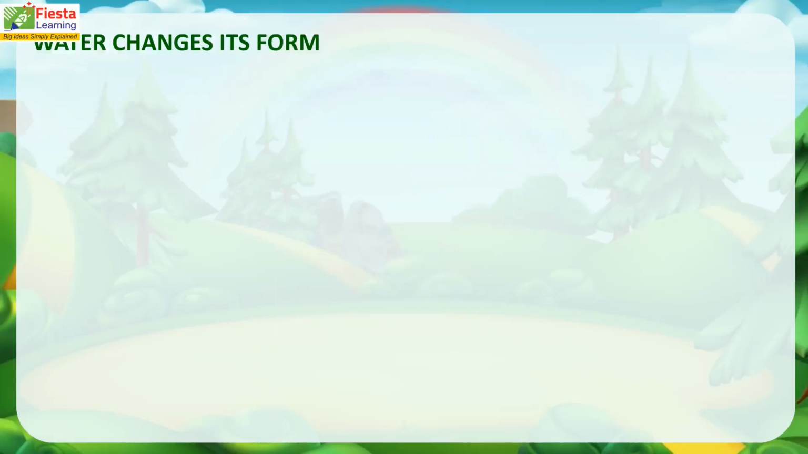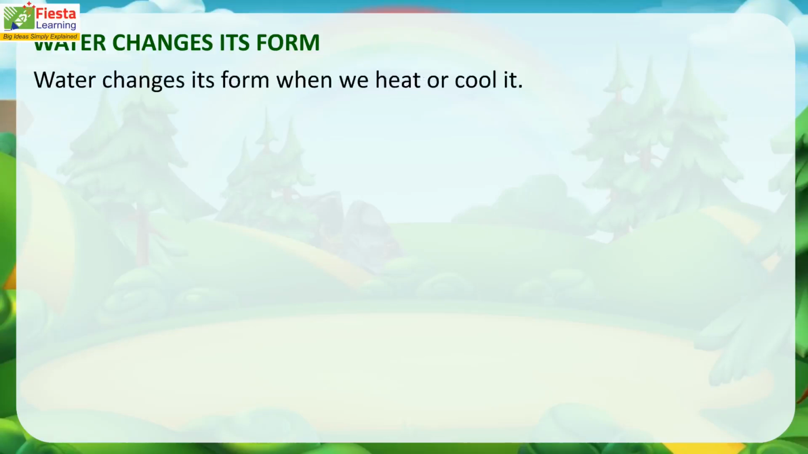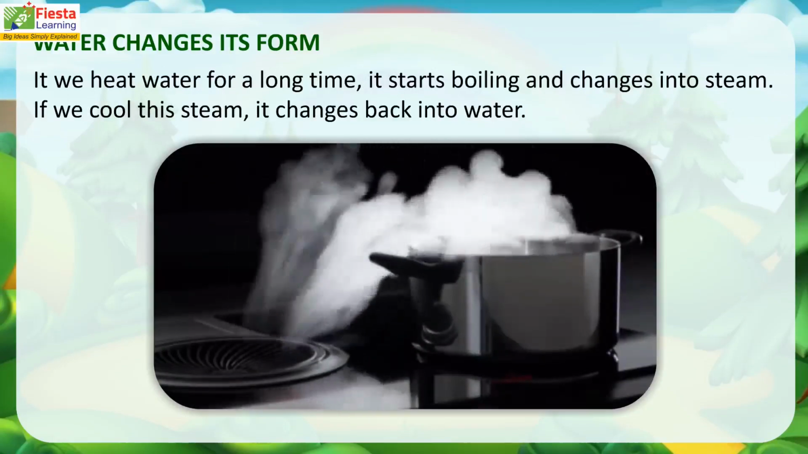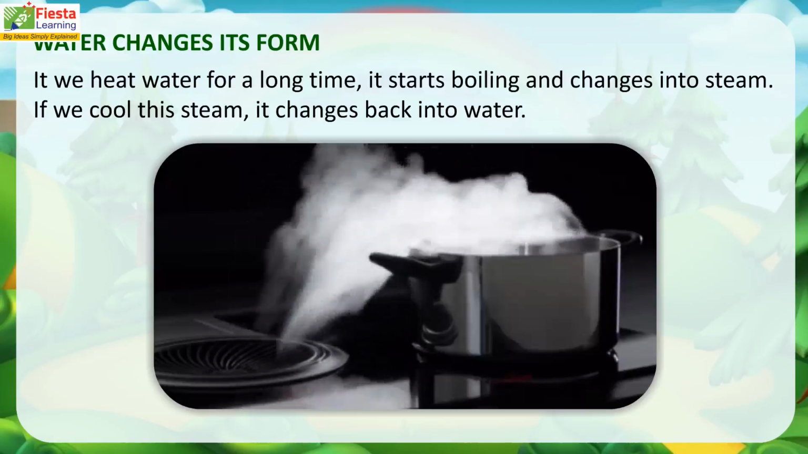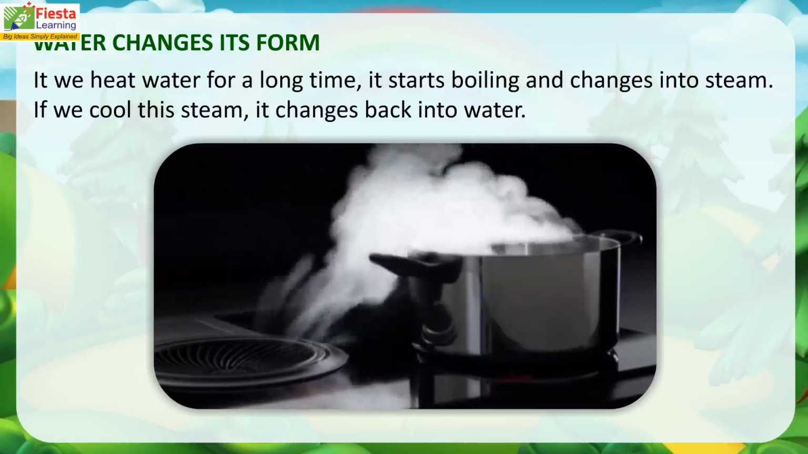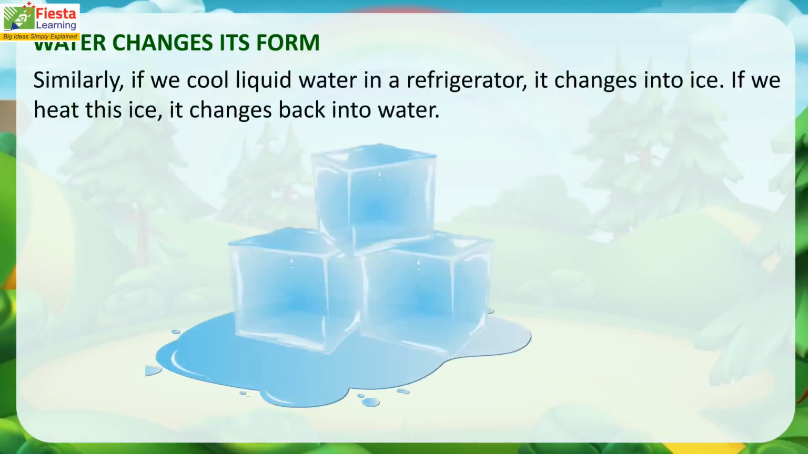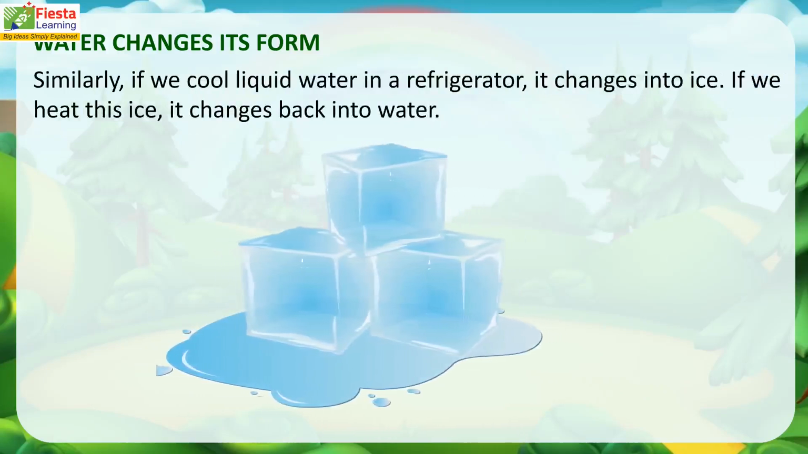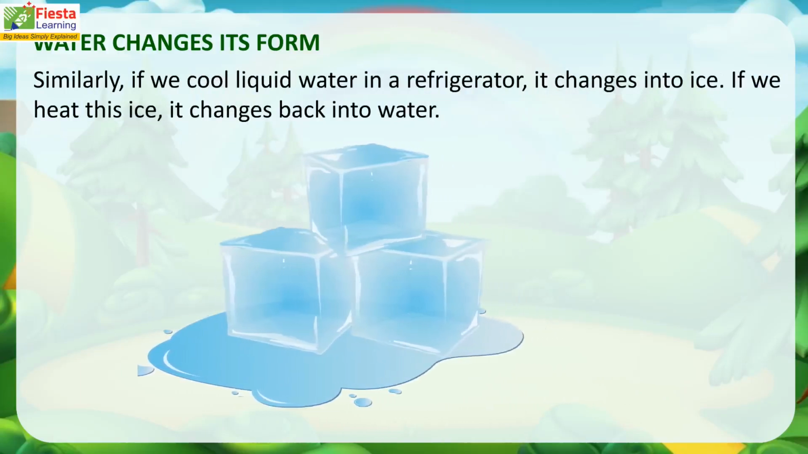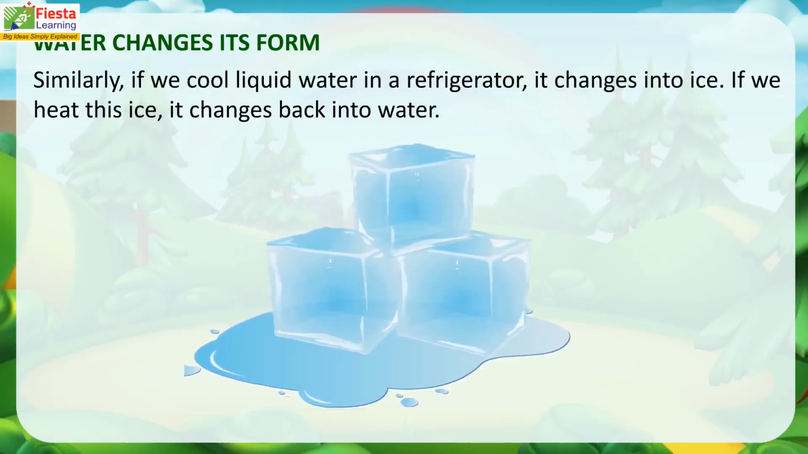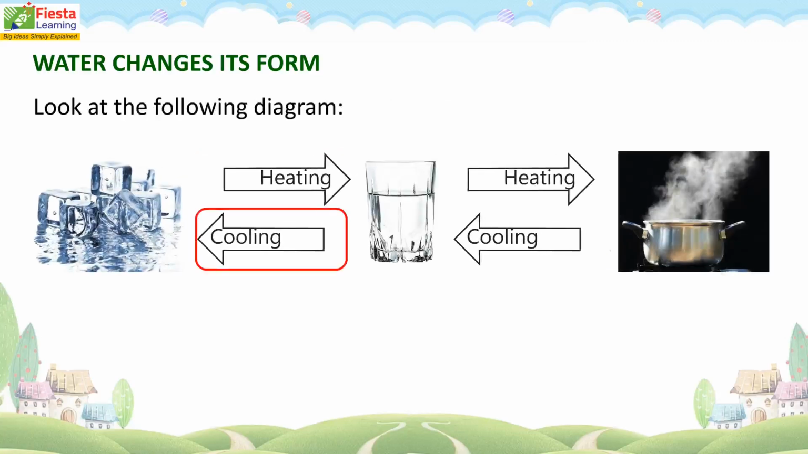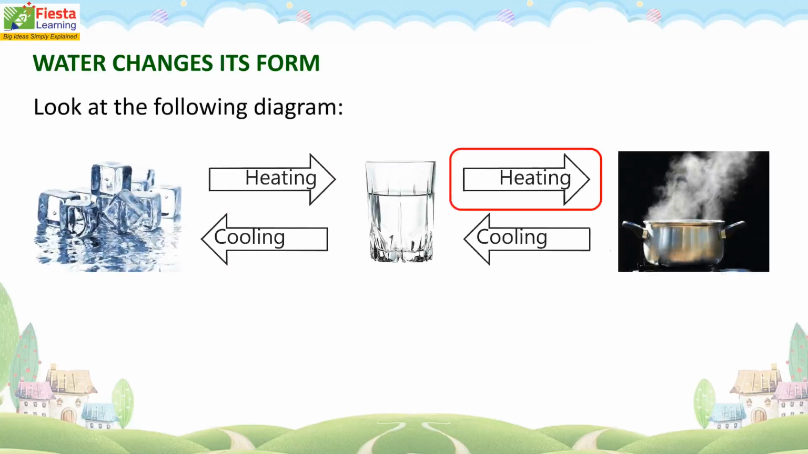Water changes its form. Water changes its form when we heat or cool it. If we heat water for a long time, it starts boiling and changes into steam. If we cool this steam, it changes back into water. Similarly, if we cool liquid water in a refrigerator, it changes into ice. If we heat this ice, it changes back into water. Look at the following diagram. Heating, cooling, heating, cooling.